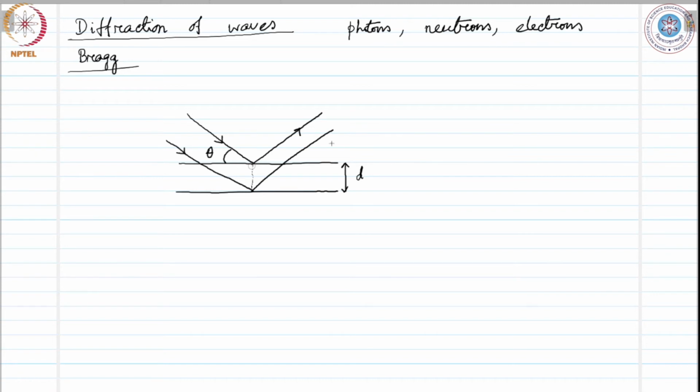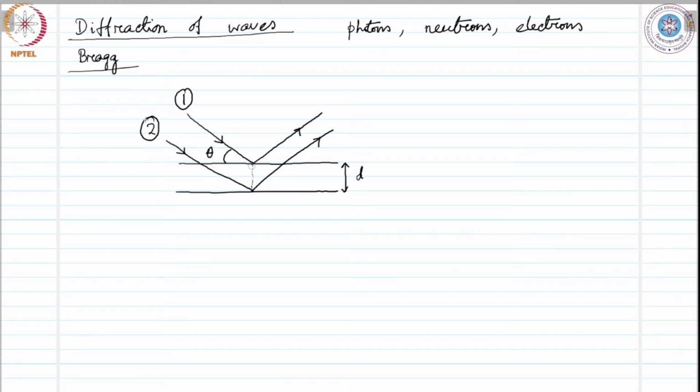Forgive me for the lines being not parallel and not equidistant, but they are supposed to be parallel. Okay, now the first ray and the second ray, there is a path difference between them. So we need to find out this path difference. And for constructive interference, we need this path difference to be equal to integer multiple of the wavelength.